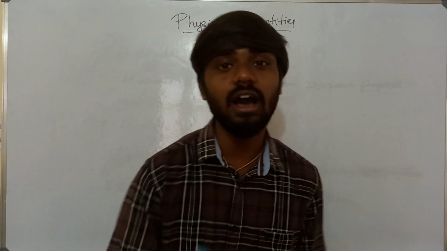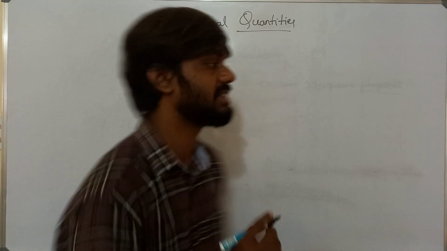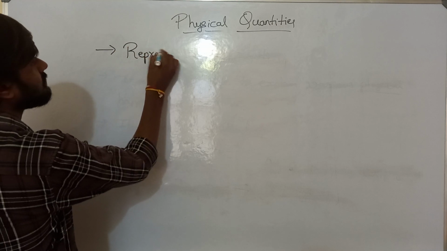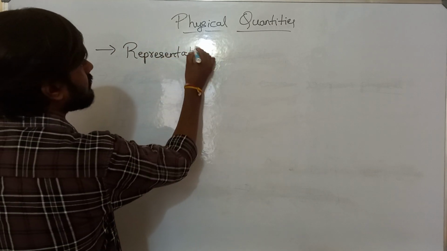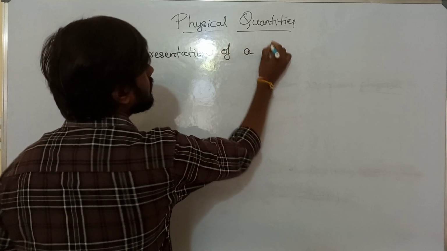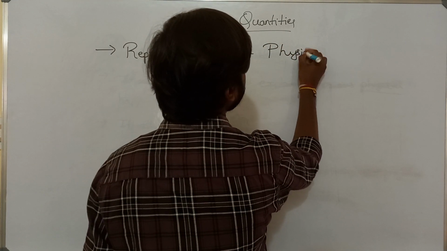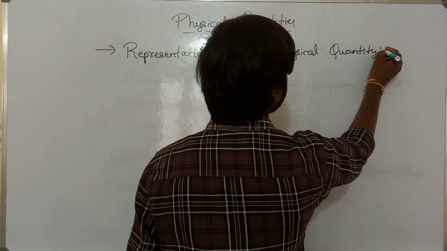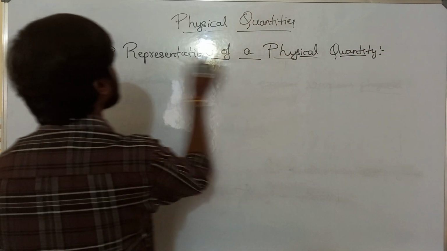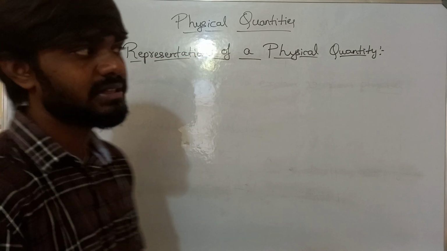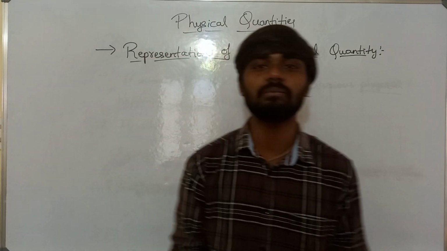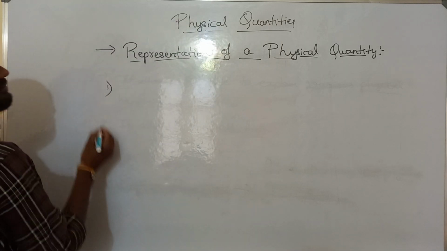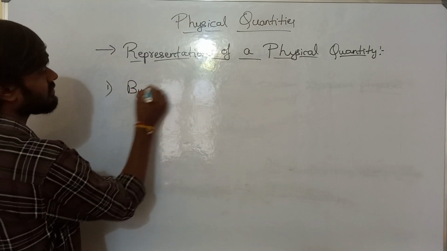Now let us see how physical quantities are represented. Representation of a physical quantity. Physical quantities can be represented by two things. The first one is by measuring.